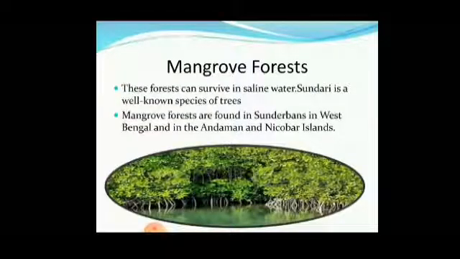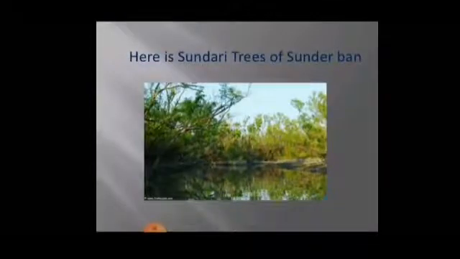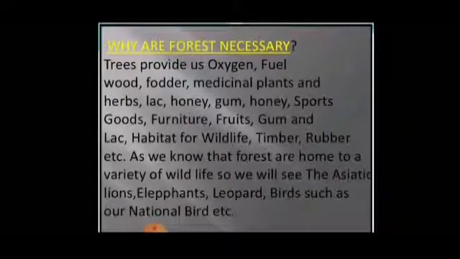Mangrove forest. These forests can survive in saline water. Sundari is a well-known species of trees. Mangrove forests are found in Sundarbans in West Bengal and in Andaman and Nicobar Islands. Here are Sundari trees of Sundarbans. Why are forests necessary? Trees provide us oxygen, fuel, wood, medicinal plants and herbs, lac, honey, gum, sports goods, furniture, fruits, habitat for wildlife, timber, rubber, etc.